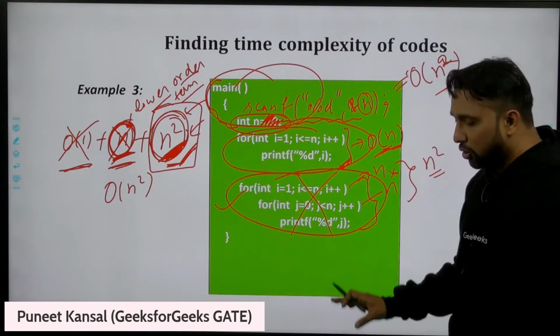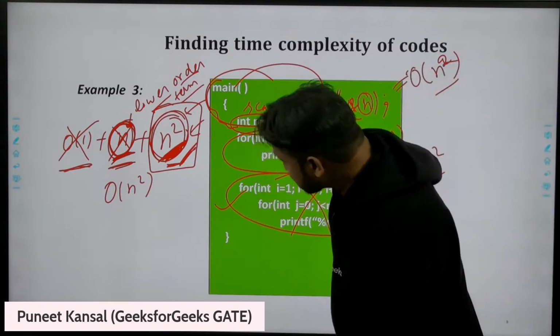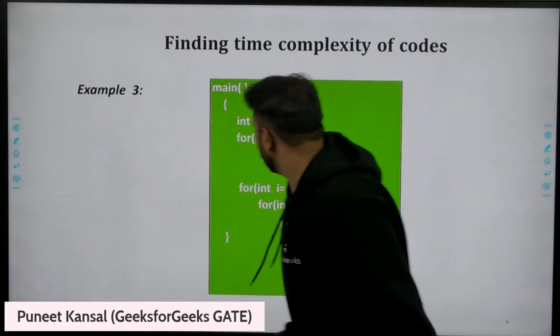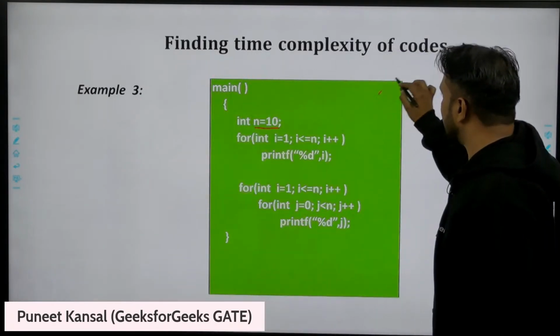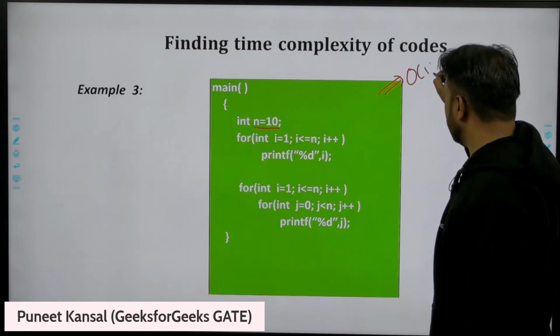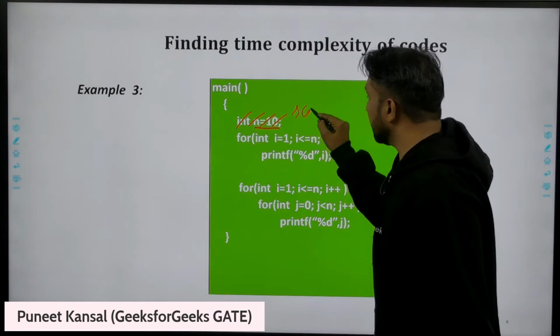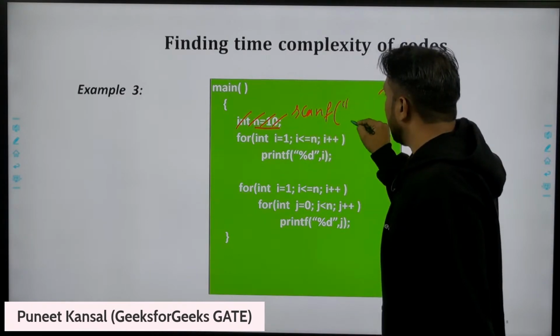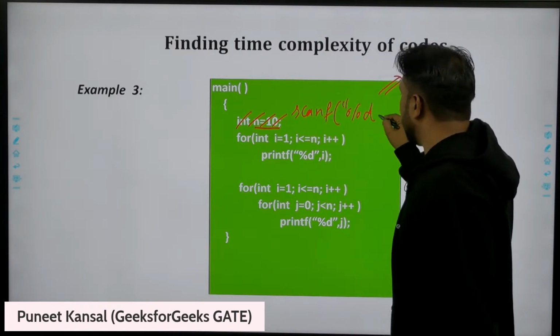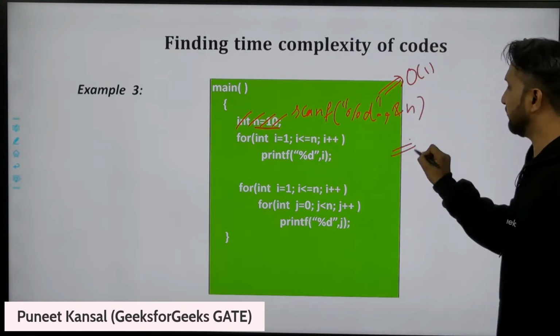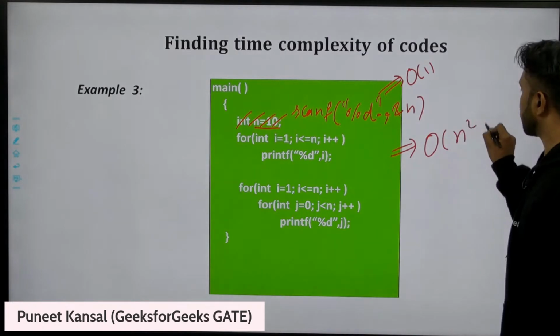Okay, so any doubt in this, you can ask. The time complexity for, let me erase it. If n value is 10, then the time complexity will be constant. But if we are taking n from the user, if we are scanning n from the user, then the time complexity will be order of n square.